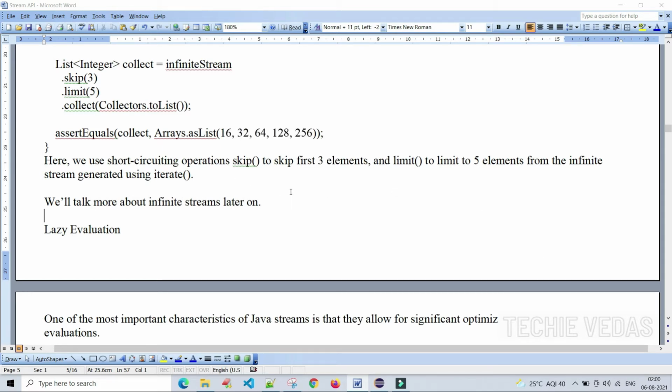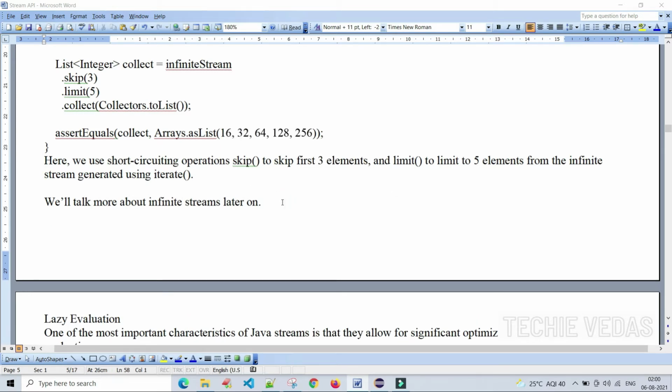Okay, let's see. You understand, right? What is the use of skip of 3? We are saying that please skip the first 3 elements in the list, and we have to run this loop until a maximum of 5 elements. After that we have to just come out of that loop.